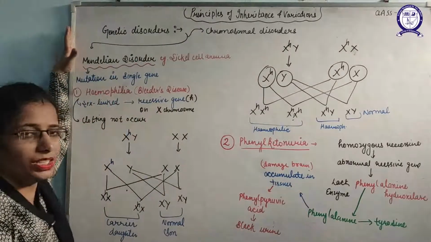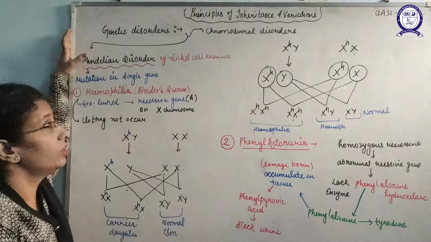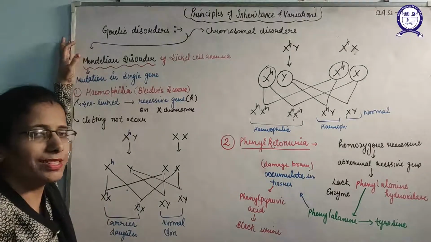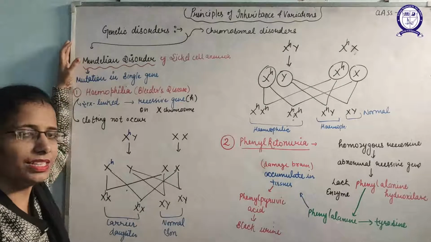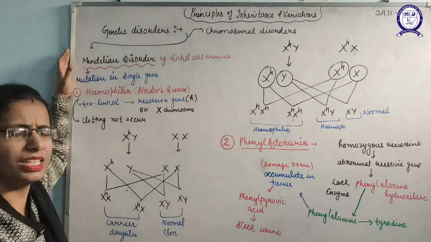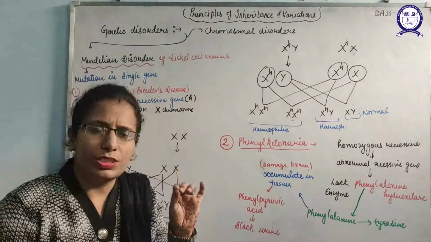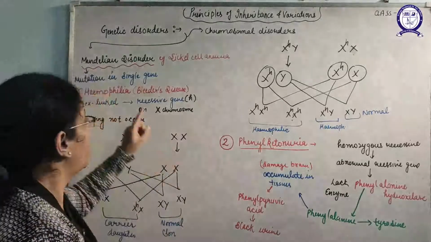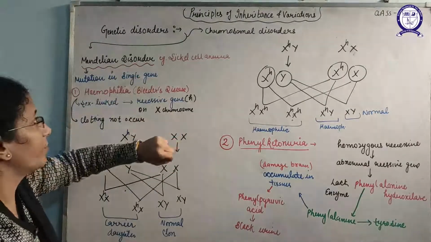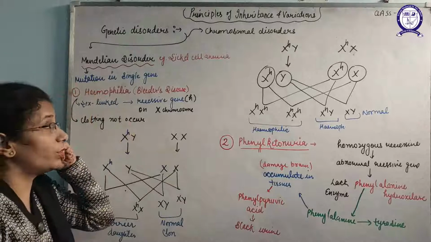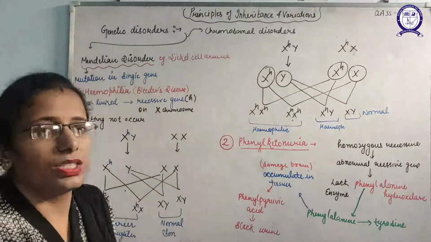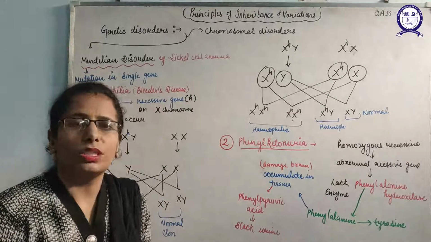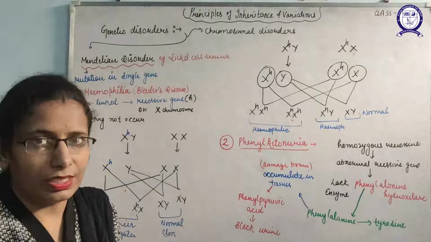Okay, so genetic disorders are grouped into two categories. One is Mendelian disorders and the second is chromosomal disorders. First, Mendelian disorders. These are disorders that occur due to a single gene mutation. Yes, this occurs due to a point mutation. See, I have mentioned a mutation in a single gene. Some examples of Mendelian disorders are hemophilia, sickle cell anemia, phenylketonuria, and albinism. All these are examples of Mendelian disorders.